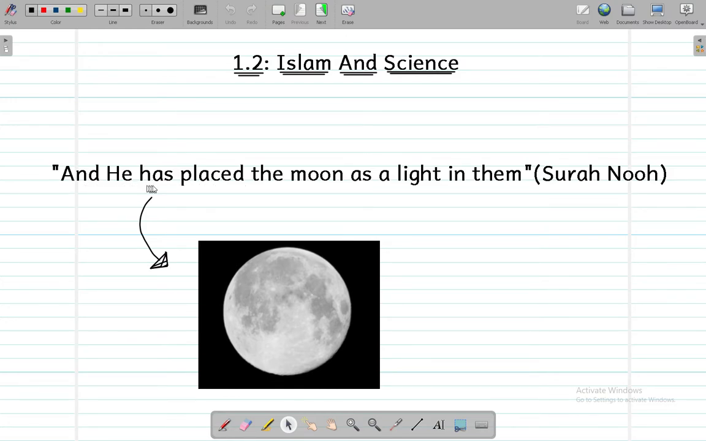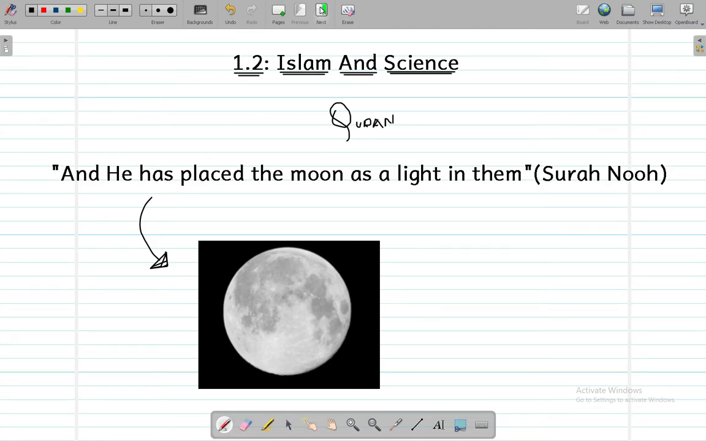"And He, Allah, has placed the moon as a light in them." As you can see here, there's a picture of the moon, and as we all know, the moon is a source of light for us, and it reflects the light of the sun at night. So this book, the Holy Quran, 1400 years ago, is still valid. The thing to notice is that this book gave this sign of the moon as a source of light. The thing to catch here is that behind all of these things in our universe is a creator.